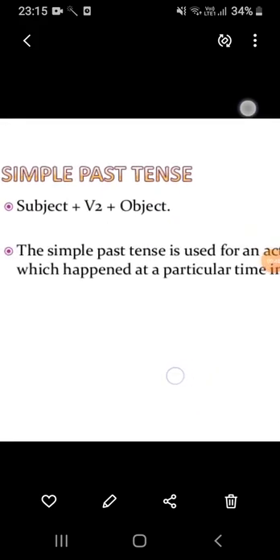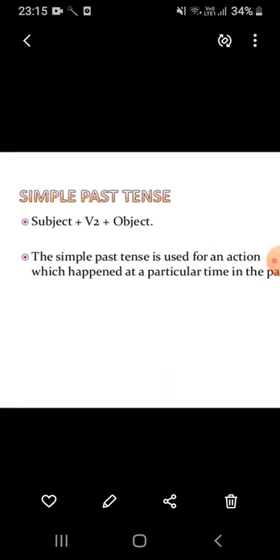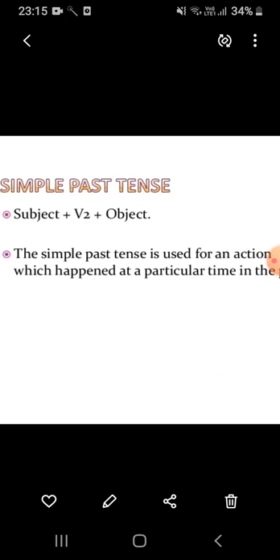Simple past tense. This tense is used for an action which happened at a particular time in the past. And the example is, I played football yesterday. This is the action that happened at a particular time in the past. Sentence structure for this tense will be subject plus second form of the verb plus object.